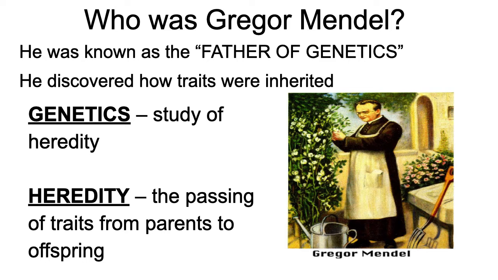So in comes Gregor Mendel. Gregor Mendel was an Austrian monk who is known as the father of genetics. He discovered how traits were inherited and how chromosomes actually passed those traits on from parent to offspring.